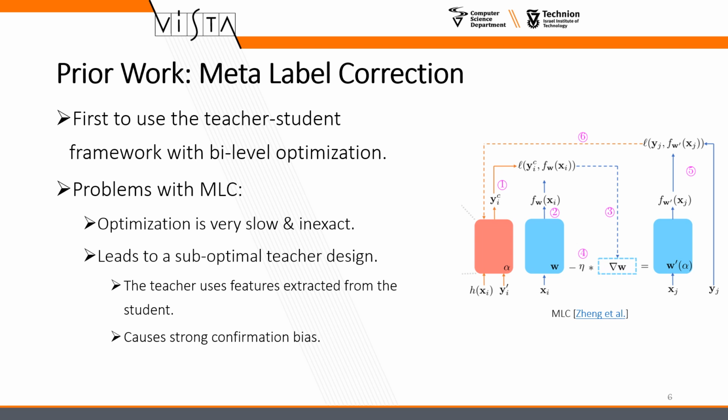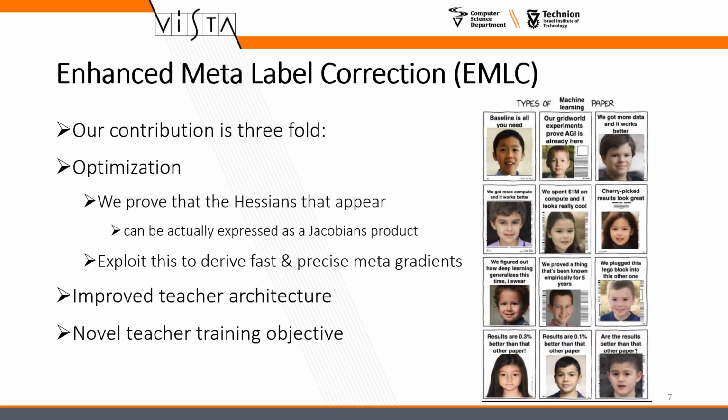However, there were multiple problems with MLC. Their optimization scheme was very slow and inexact. This led them to a suboptimal design of the teacher. Our contribution is threefold. We revisit the optimization process by simplifying the Hessians that appear there. We exploit this and derive a fast and precise algorithm for computing the metagradients. Furthermore, we present an improved teacher architecture as well as a new teacher training objective.